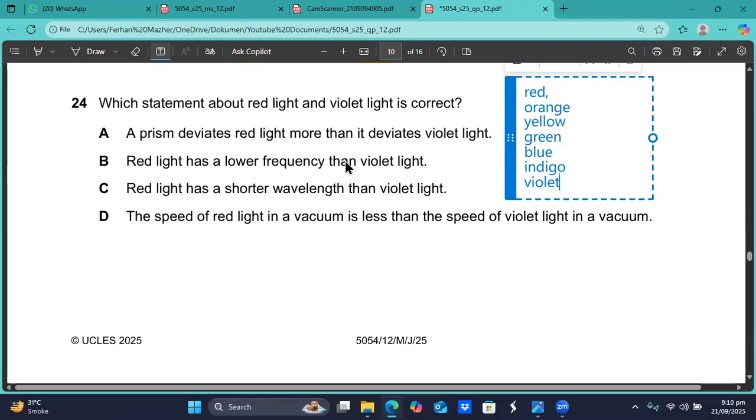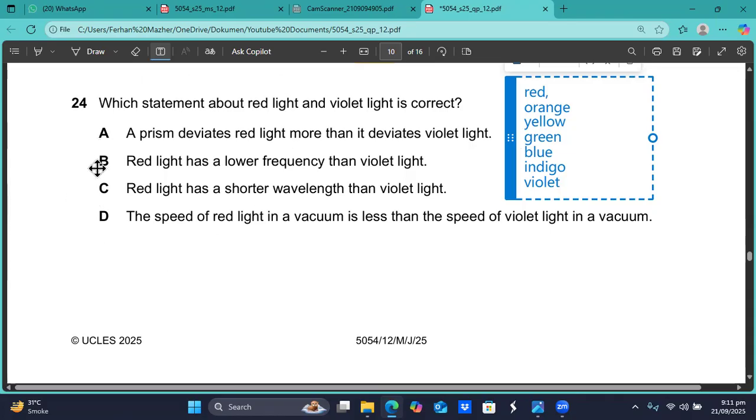Red light has a lower frequency than the violet light. Yes, that is true. The violet light will have, in this order, as you go down, the frequency increases. So the red light has a lower frequency than the violet light. That is true. Red light has a shorter wavelength, and that's wrong. As you go down, the wavelength decreases. The speed of the red light in a vacuum is less than the speed of the violet light in a vacuum. That's not true. Both the colors will have the same speed in a vacuum.